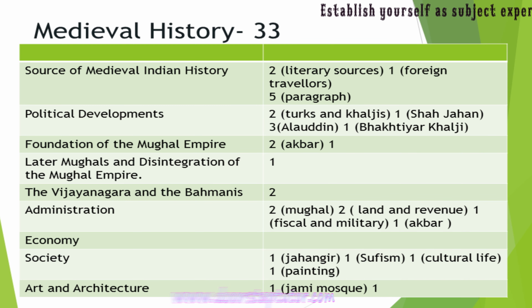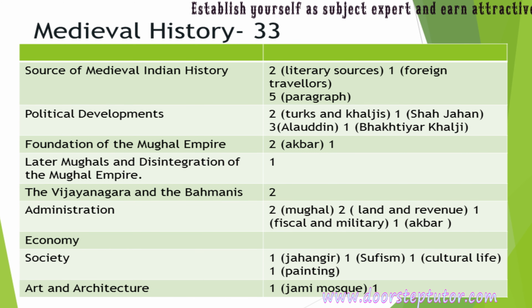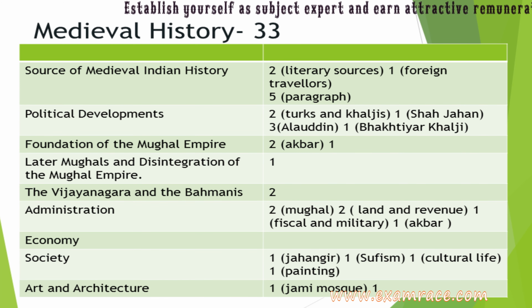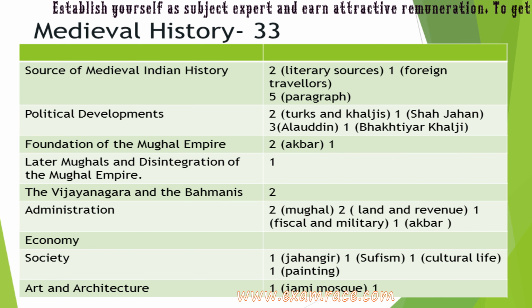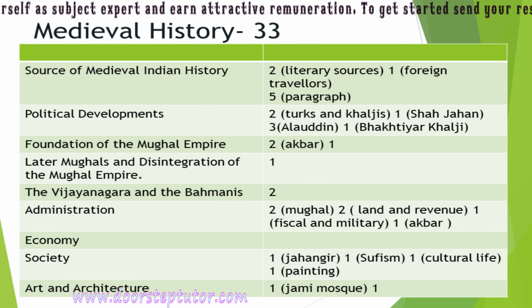6 questions came from the administration. Out of these 6, 2 were from Mughal administration, 2 were from land and revenue, 1 was from fiscal and military, and 1 was related to the reign of Akbar.